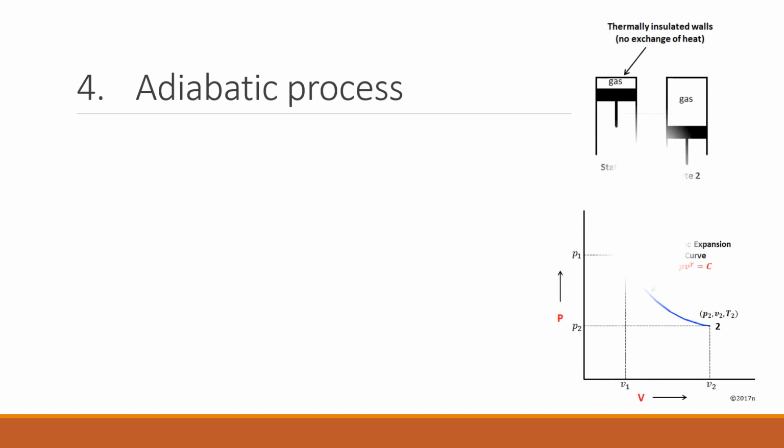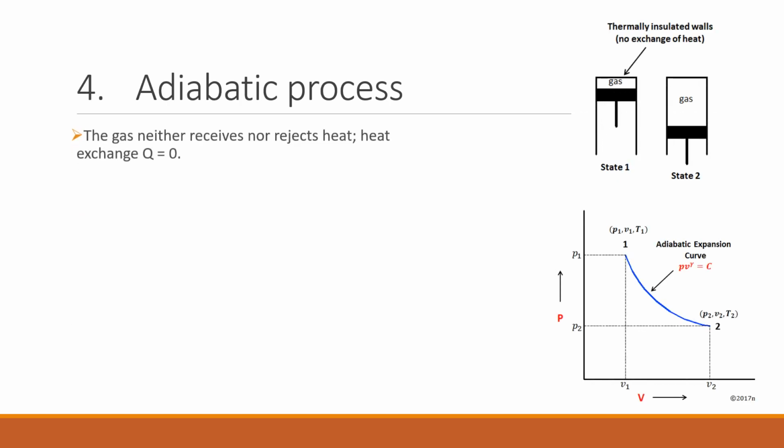The fourth process is the adiabatic process, and it involves no heat exchange. That is, the gas or the medium neither receives nor rejects heat to the surroundings. Thus, the heat exchange between the system and surroundings is zero. A schematic representation of this process is shown in the top figure, where we can see that the gas in state 1 is at high temperature and pressure, and it expands to a state 2 where the temperature and pressure drop and the volume increases.